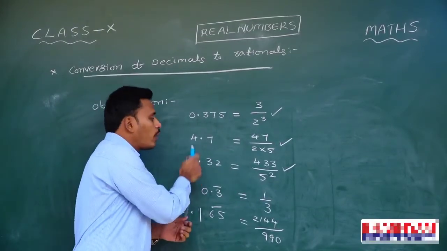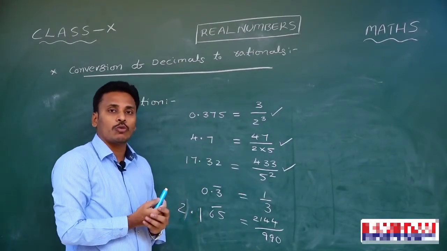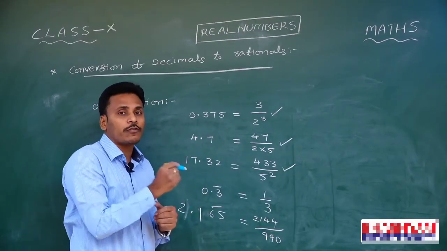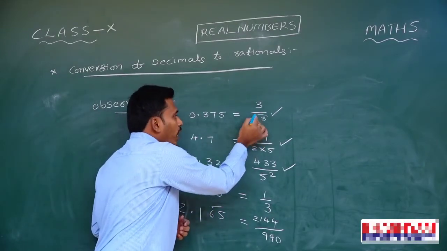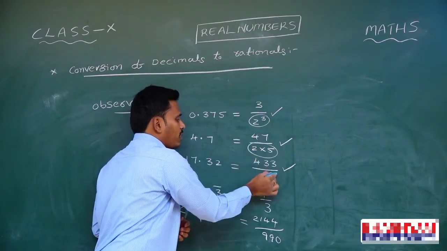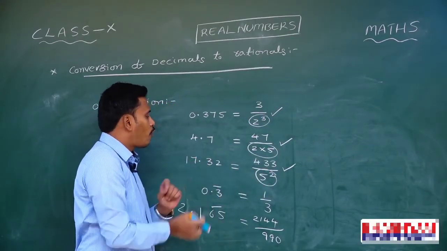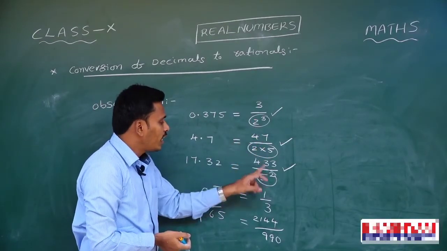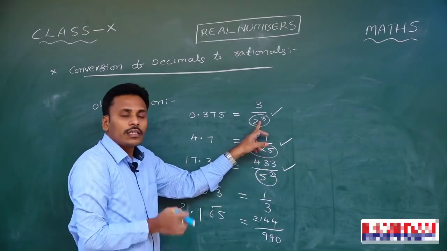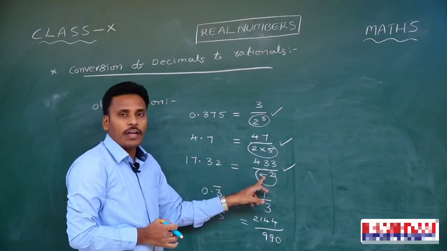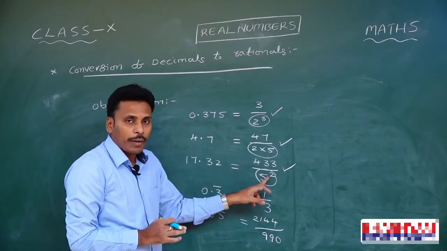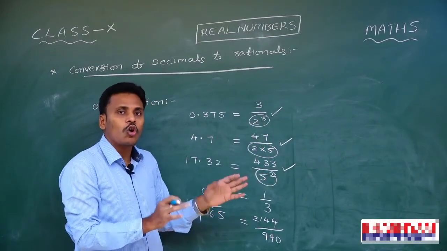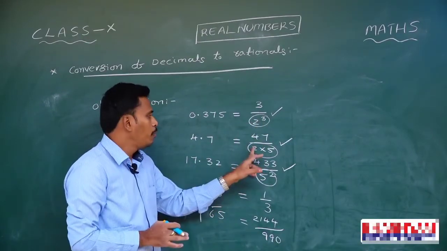After converting these 3 terminating decimals into p by q form, and further converting them to simplest form, if you look at the denominators of the simplest rational forms for the 3 terminating decimals, the denominators contain either powers of 2 or powers of 5. In the sense that the prime factors of the numbers in the denominator are just 2 or 5, or they may be both 2 and 5.